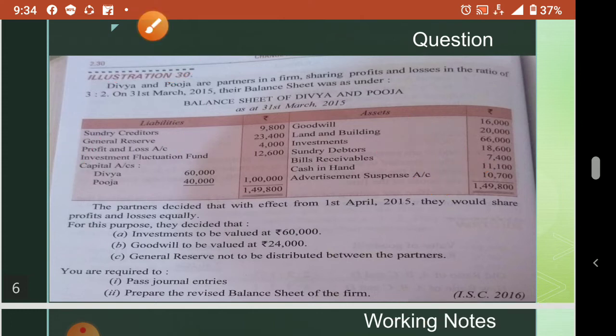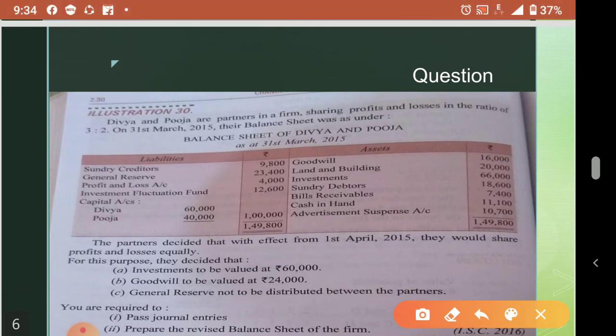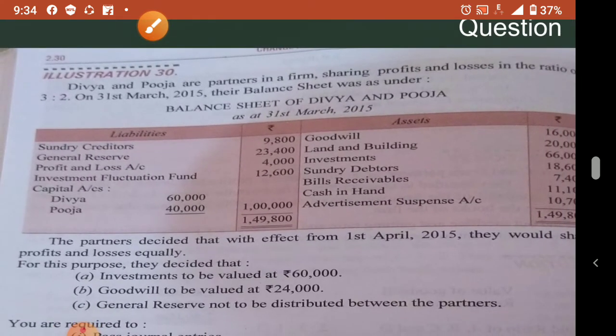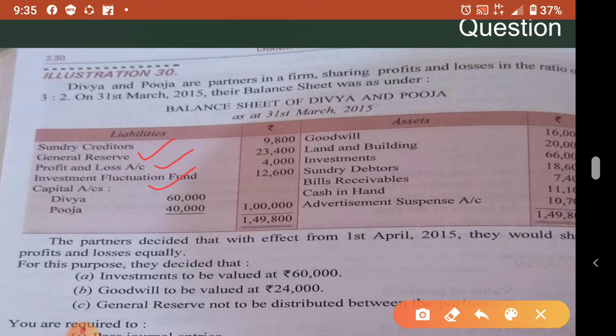Okay, so once again I tell you: general reserve, then profit and loss account, then investment fluctuation fund. Now the other side is loss in nature, either P&L or advertisement suspense. Normally only these two items will appear on the asset side. So advertisement suspense is loss in nature, and these three are profit in nature.